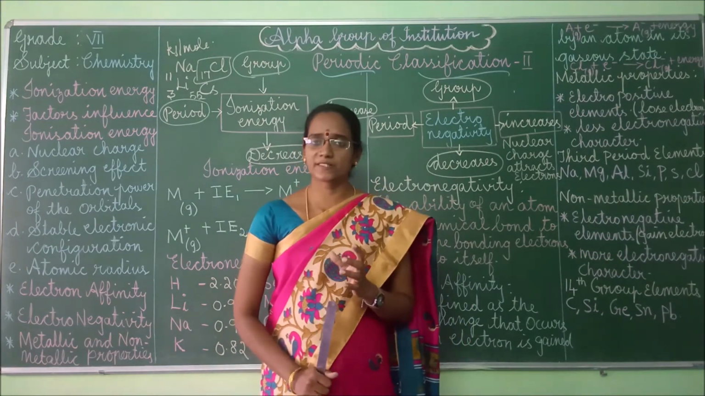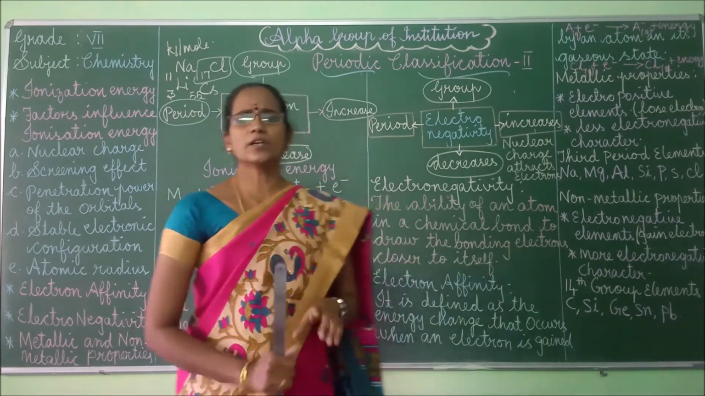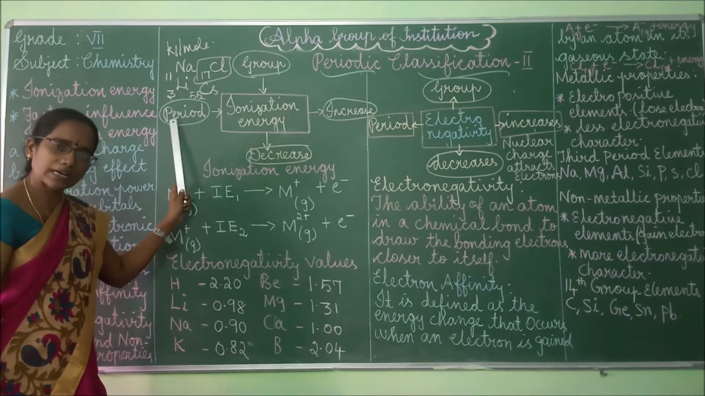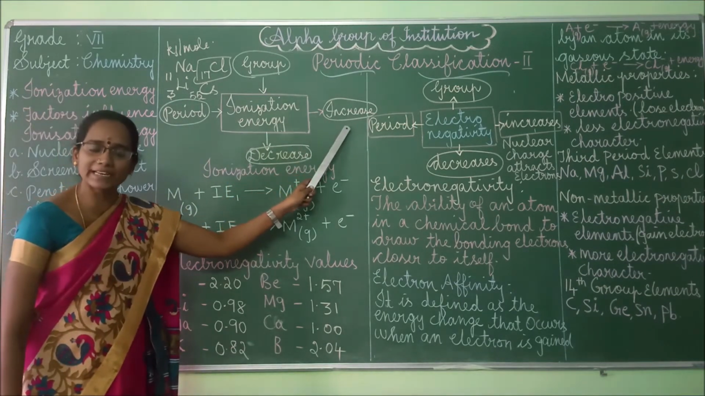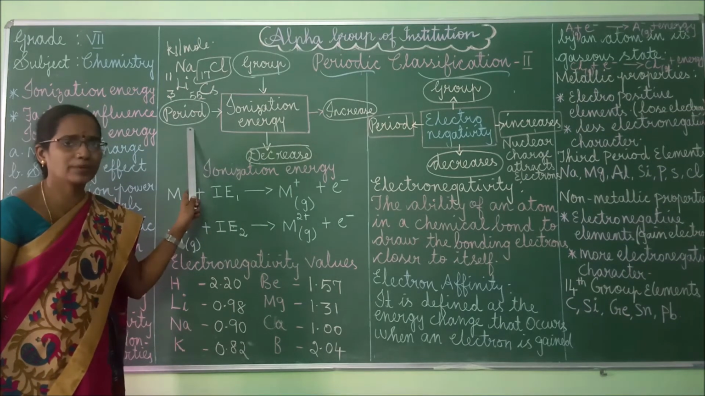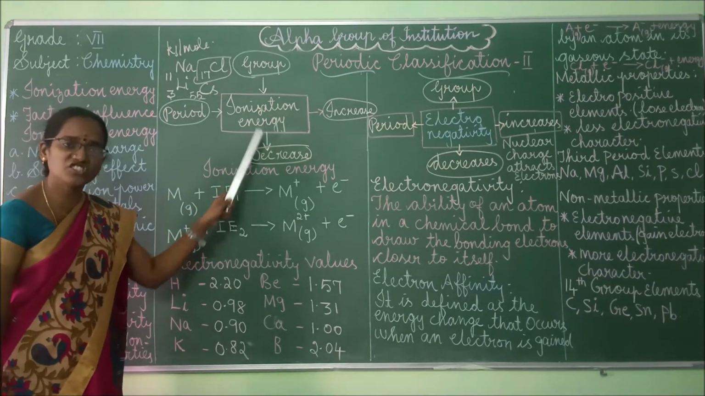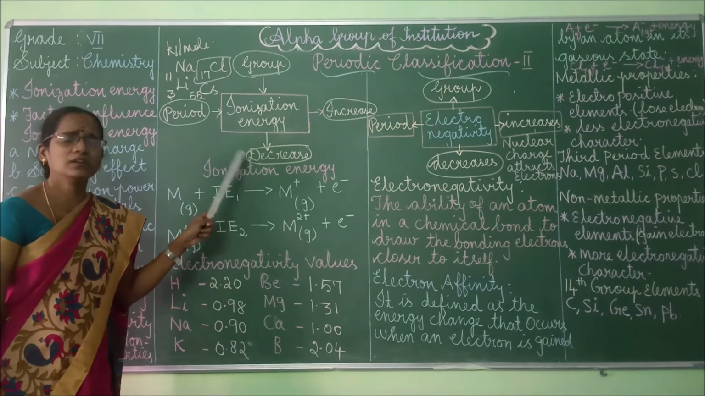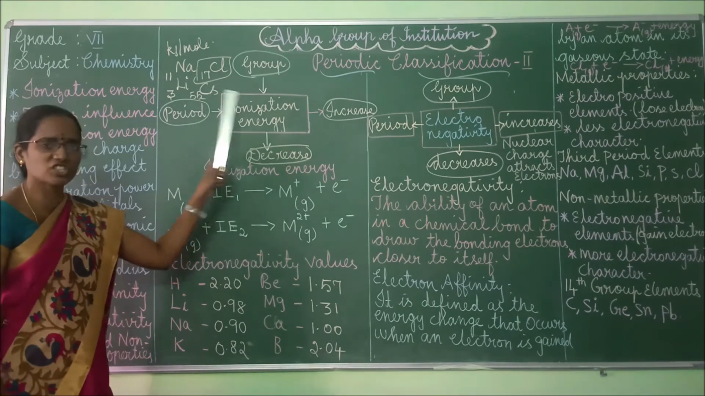If atomic radius is more, then ionization energy will be less. Across the period from left to right, ionization energy increases because more energy is required to remove an electron. At the same time, ionization energy decreases from top to bottom down a group because less energy is required to remove an electron. Understood, children? This variation you should learn.